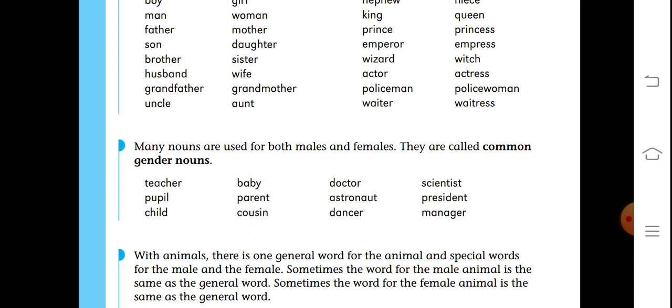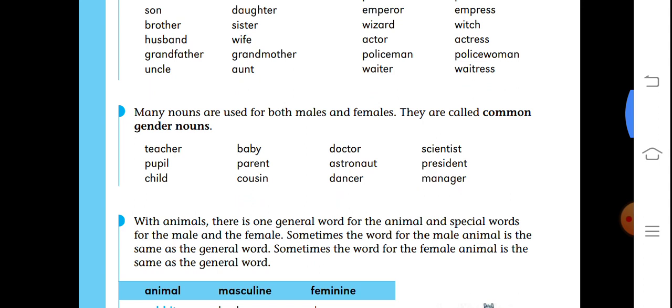Now, what are they? Teacher. So, teacher can be male or female. People can be male or female. Child can be he or she. Baby also, it is a common noun. We can use it for girl or for boy also. Parent can be male or female.